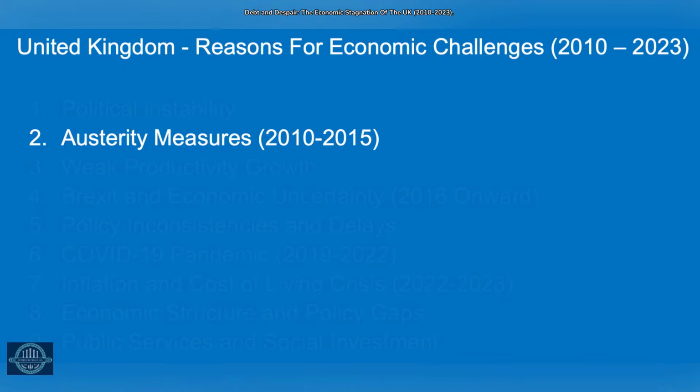The Conservative-led government's focus on reducing the budget deficit after the 2008 financial crisis led to severe austerity measures. These included significant cuts to public spending, welfare programs, and local government funding. While this helped reduce the deficit, it stunted economic growth and weakened public services, creating long-term structural issues such as strained healthcare and social care systems. The emphasis on fiscal tightening limited the UK's ability to invest in infrastructure and productivity-enhancing initiatives.